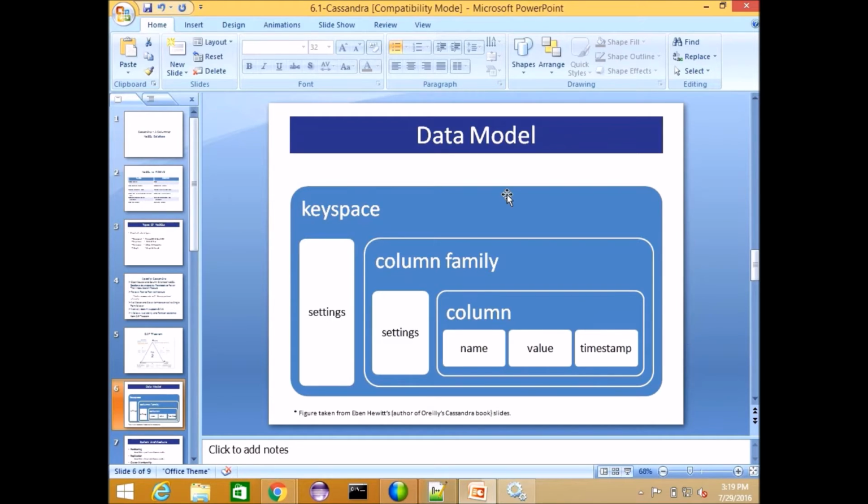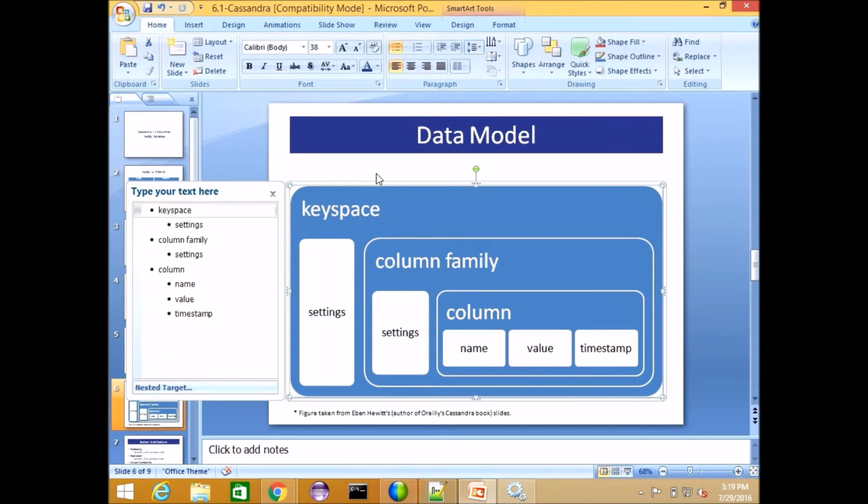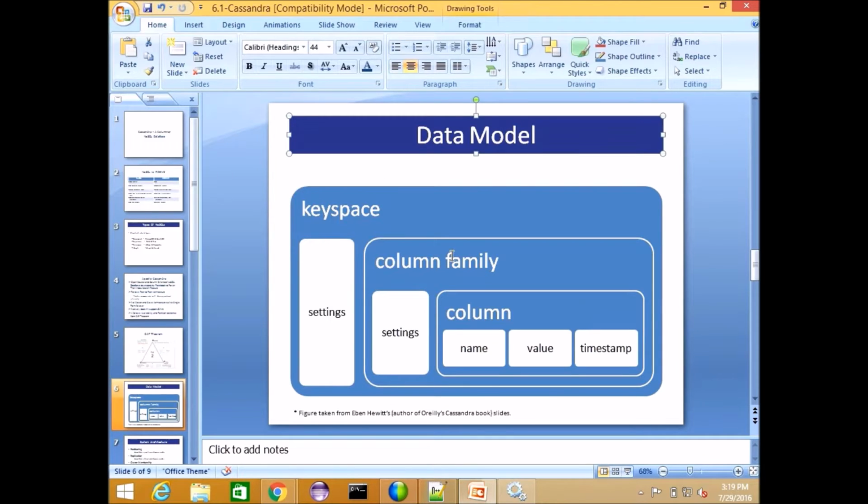Coming to the data model of Cassandra, everything is with a keyspace. The keyspace is like a database in RDBMS. So in Cassandra, first we have to create a keyspace. In the keyspace we create column families. A column family is nothing but a table. The column family contains column values like a name and value.